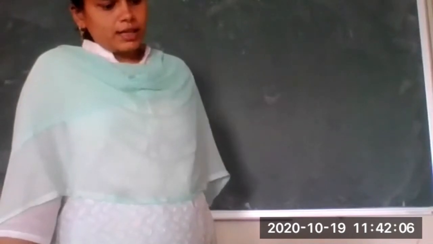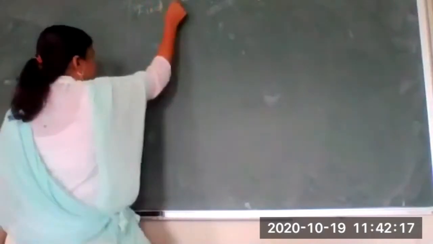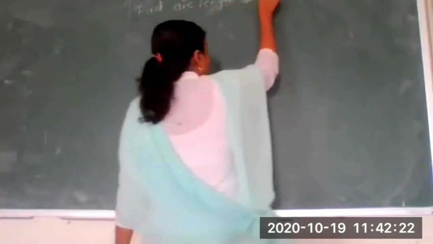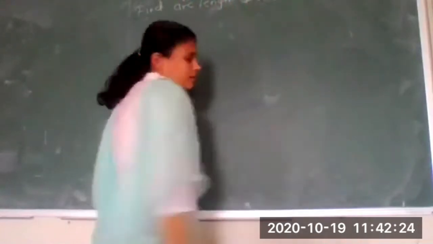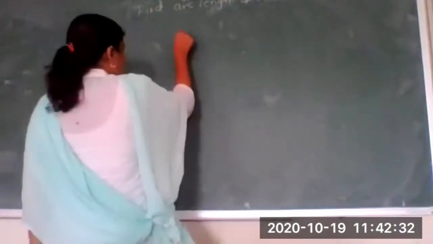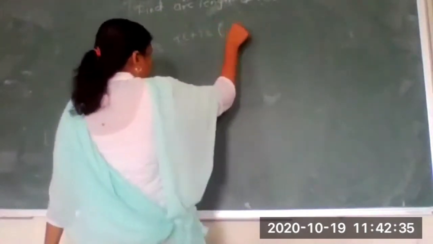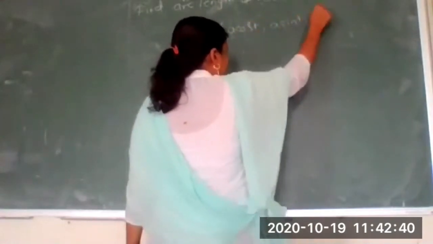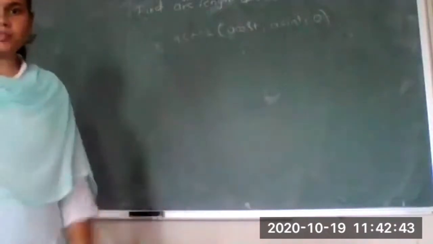So let me find the arc length of the curve. That is, we call the distance the arc length of the curve. Find the arc length of the curve. What is the curve provided to us? Alpha of t is equal to, we'll take one known curve, a cos t, a sin t, and in the third coordinate we'll keep 0. Okay, that means our curve is this.